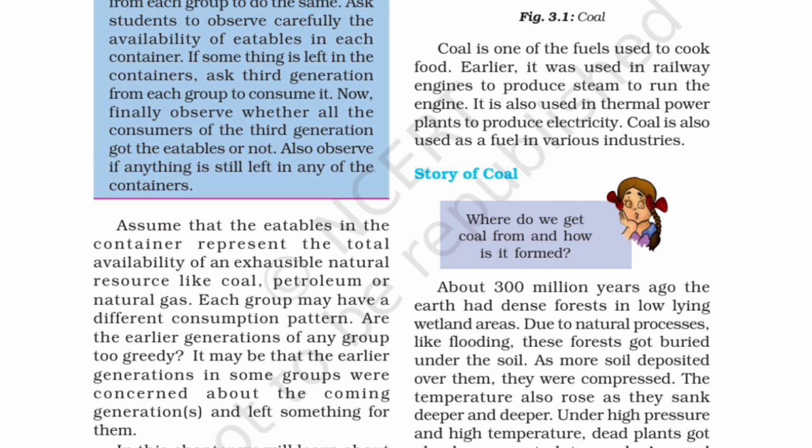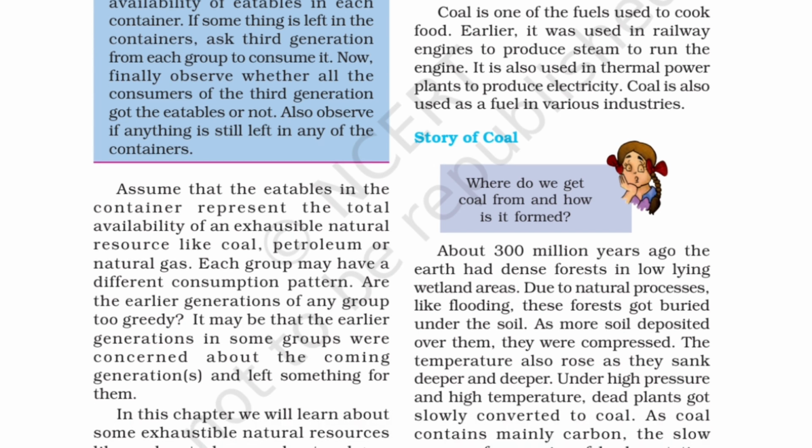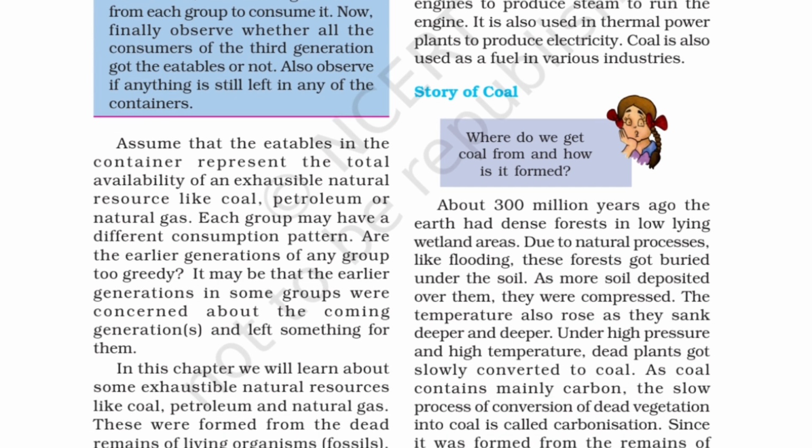So what we will get from this activity is that now they are saying assume that the eatables in the container represent the total availability of an exhaustible natural resource like coal, petroleum or natural gas. Now each group may have a different consumption pattern, right? Are the earlier generations of any group too greedy?